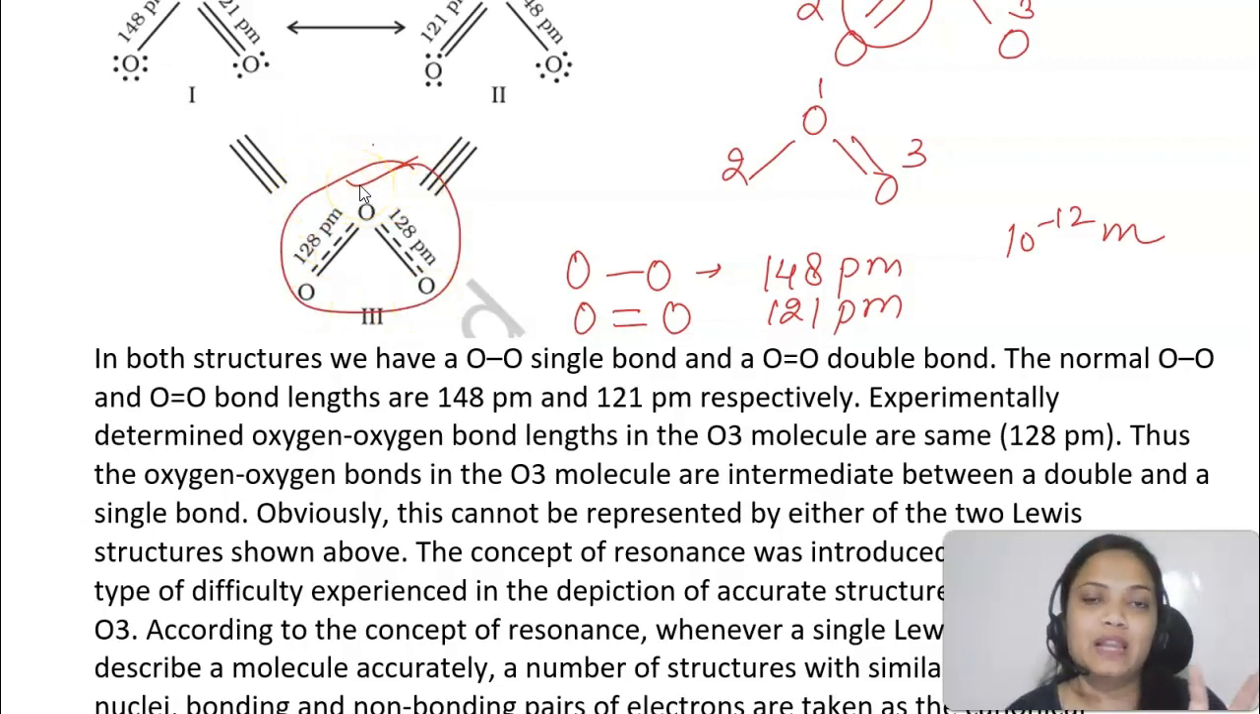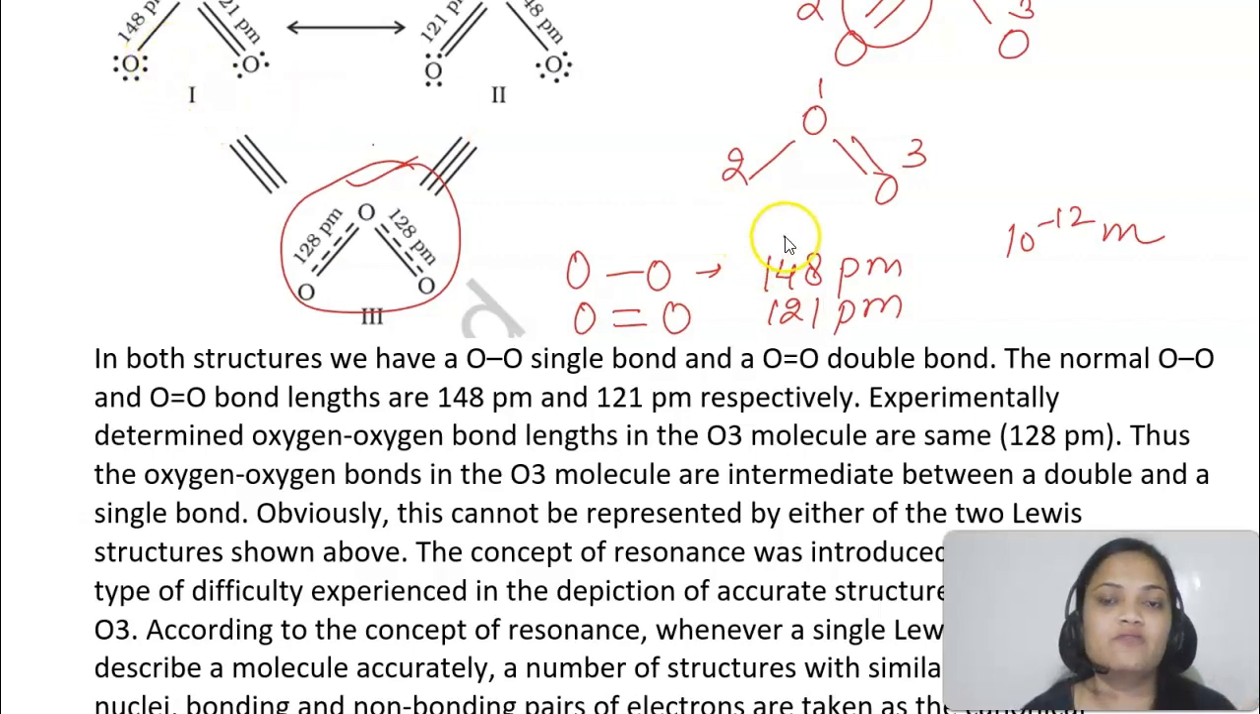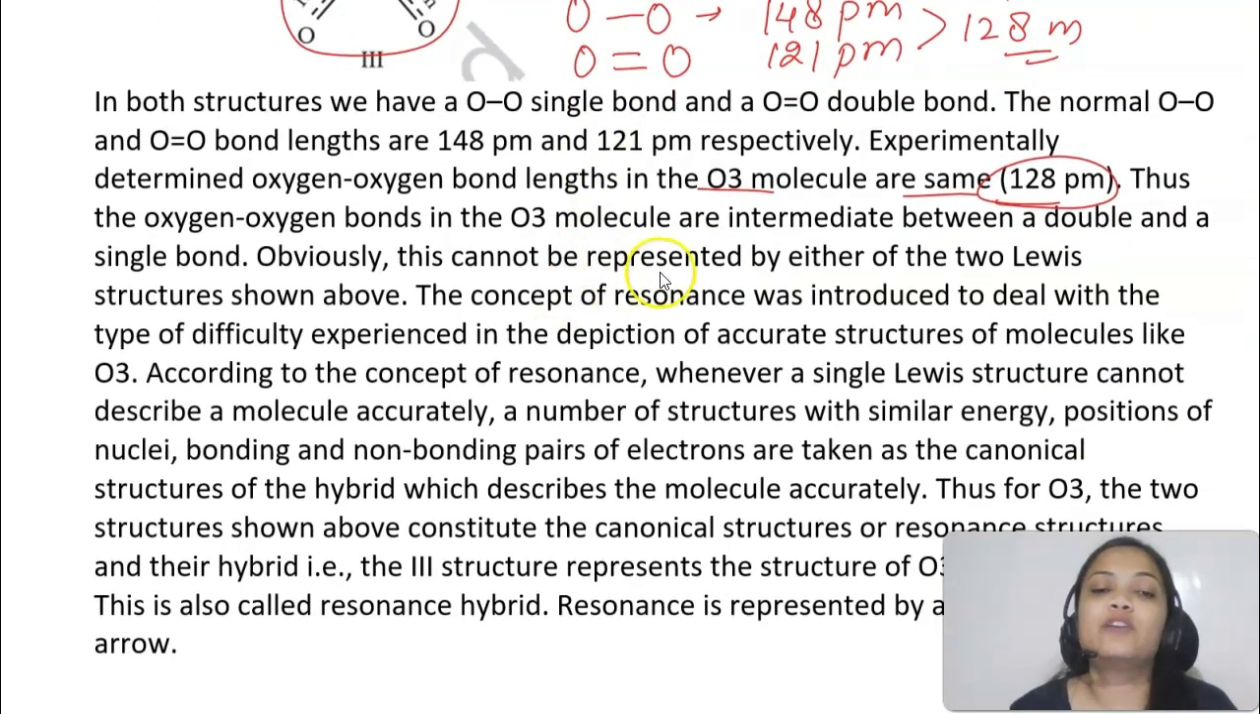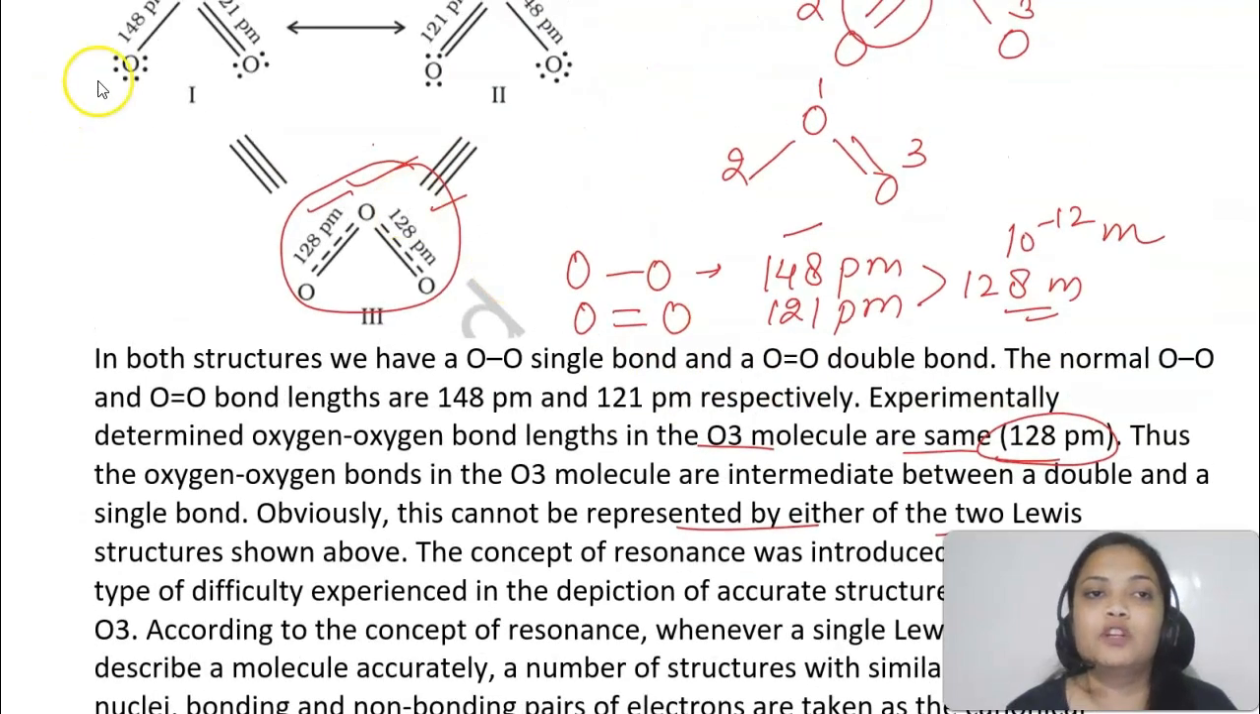So it should be like this only, that one bond has 148 picometer and another bond is 121. But it is found out that the bond lengths are the same. Yes, the bond lengths are the same. In the ozone molecule, the bond length is 128 picometer, which is between 148 and 121. It means that these bonds have a partial double bond character, somewhere between a single bond and a double bond. So this cannot be represented by either of the two Lewis structures.